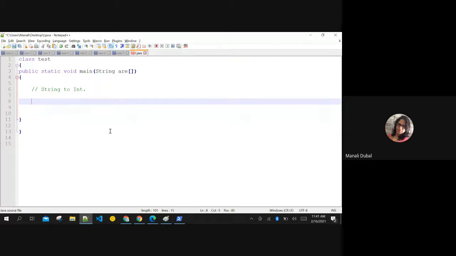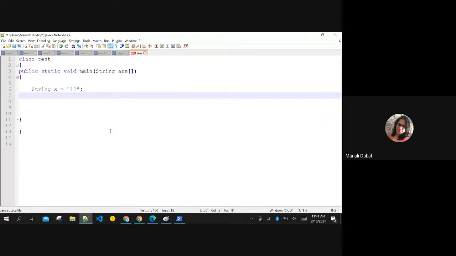Let me first show it to you without command line. Okay, I'm doing it without command line, then we can do it with command line. This is 12 over here. If I want to convert this to integer, then we have the Integer class method. Remember the last class, the Integer class? We have a method parseInt in camel case. It parses this string to integer. Which string do you want to parse? S, I want to parse to integer. Where do you want to save? I want to set it in some variable, maybe X.